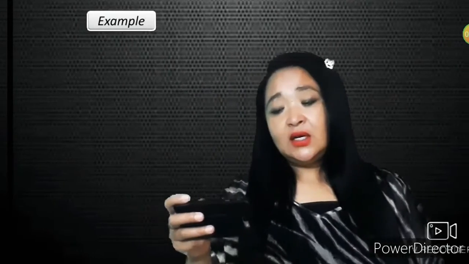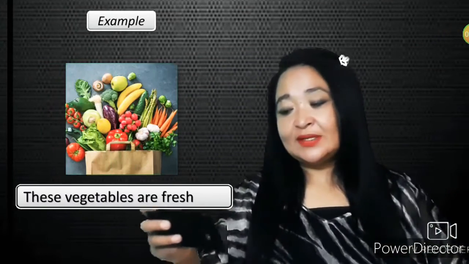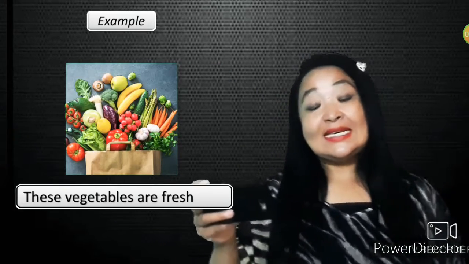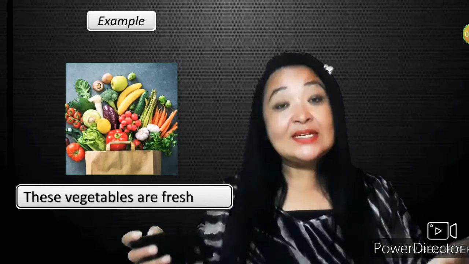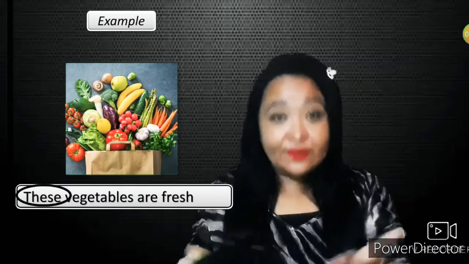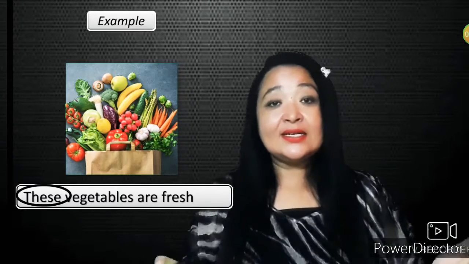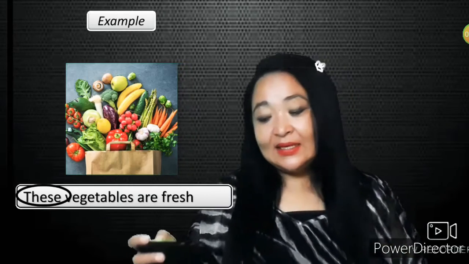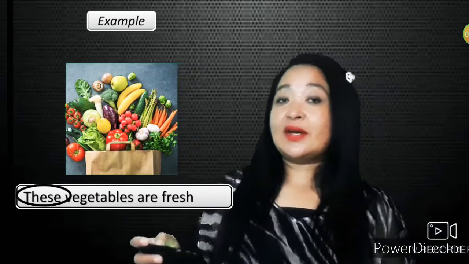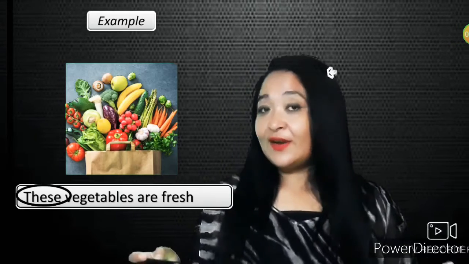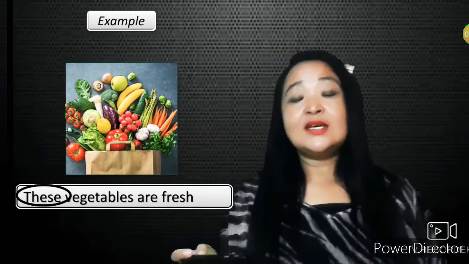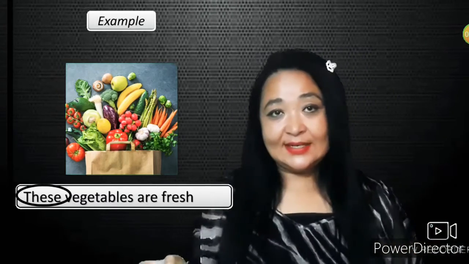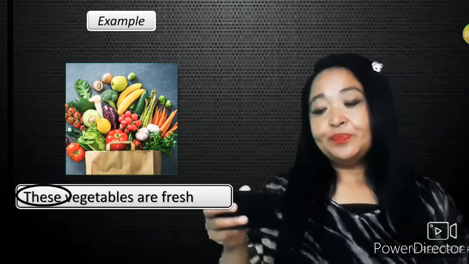Well, when I say these vegetables are fresh, the word these indicates or refers to the vegetables, isn't it? The word these indicates, shows or refers to the vegetables. Therefore, these is a what? It's an adjective. What kind of adjective? It's a demonstrative adjective, an adjective that is used to show or indicate. Right? One more example there.